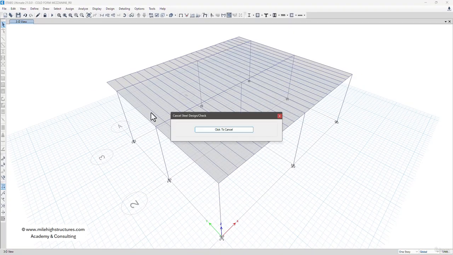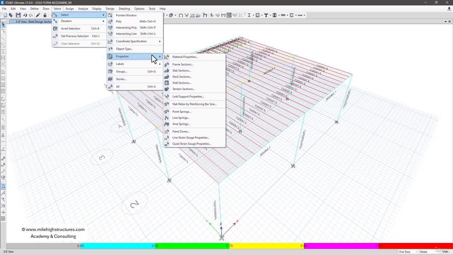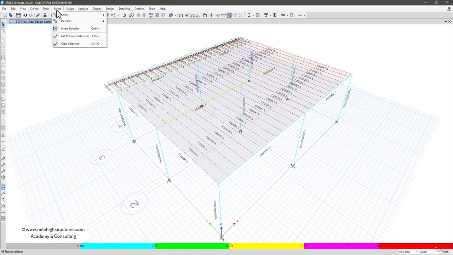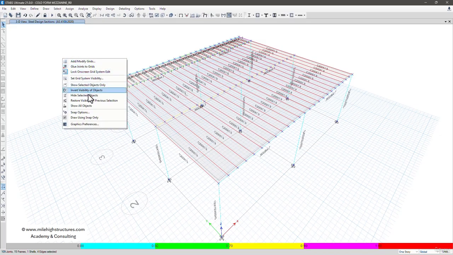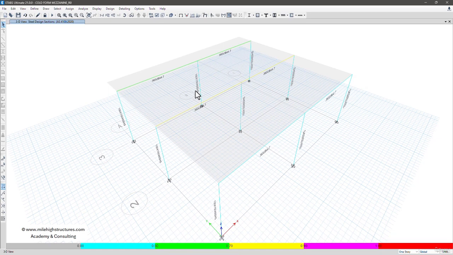We don't need to ignore the purlin design because they are already done as per the manual. So we can ignore the warning that they are failing in the design. Or what we can do is go to the select and properties and frame section. We can select the C200 1.9, select and close. We can again go to the select and invert selection. So we can click on show selected objects only. In here we have just simply switched off the rest of the purlins.